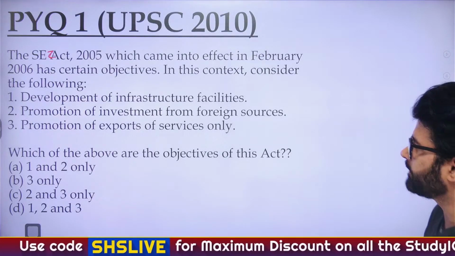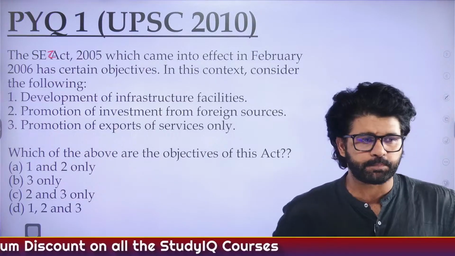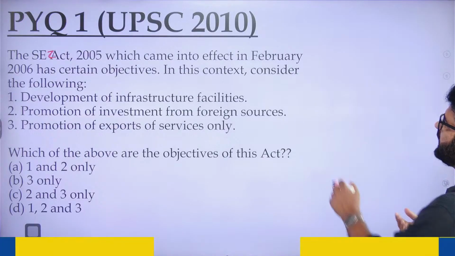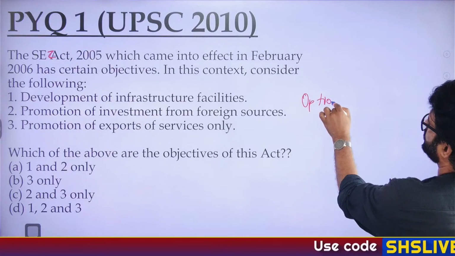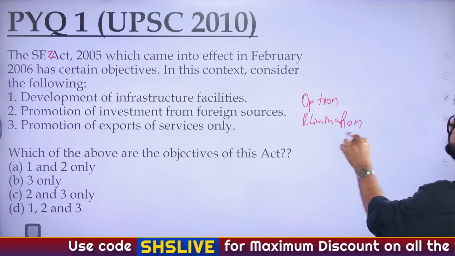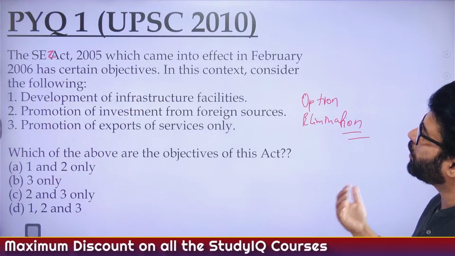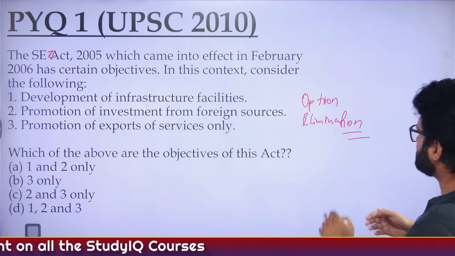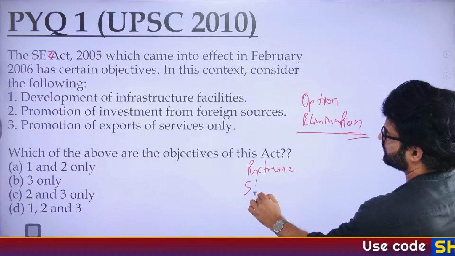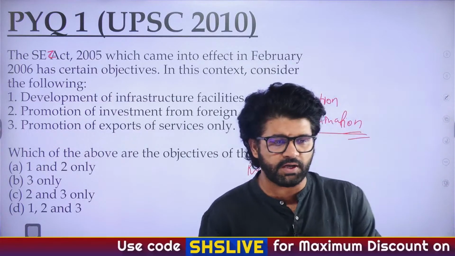So let's try to understand. One thing which will help you a lot, and you can take 30 seconds here: focus on option elimination. Focus on something known as option elimination. That will help you a lot. So in the SEZ Act, what is the thing which is wrong? Always also focus on extreme statements. What we have discussed is the primary function of a Special Economic Zone.